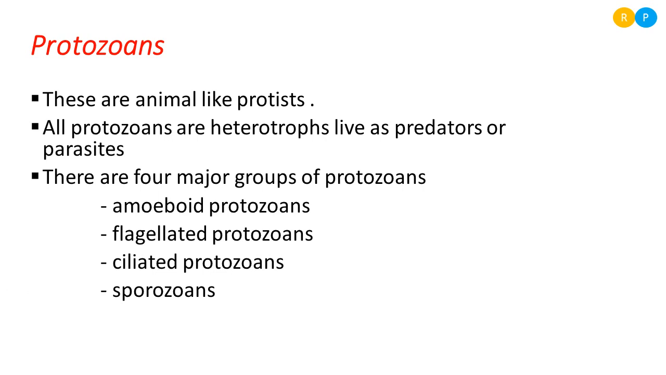Sporozoans do not have a locomotory organ like the upper three groups of protozoans. These are spore producing protozoans, so they are named sporozoans. Understood? This is a very important part in the protozoans, that means the four groups of protozoans. These groups are made based on the kind of locomotory organ.